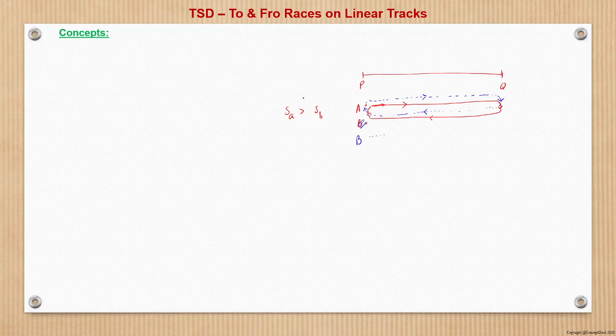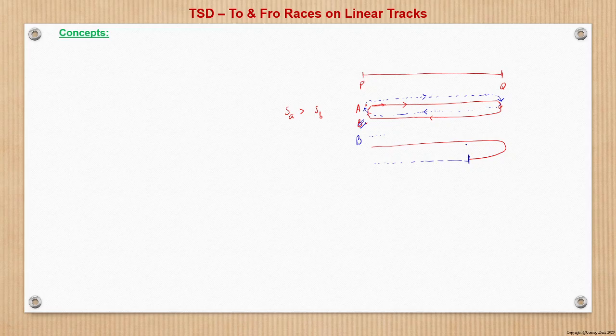Now since A is faster, what happens when A is faster? By the time A has, say, reached here, in the same time B has managed to reach here only. So they meet at this point.